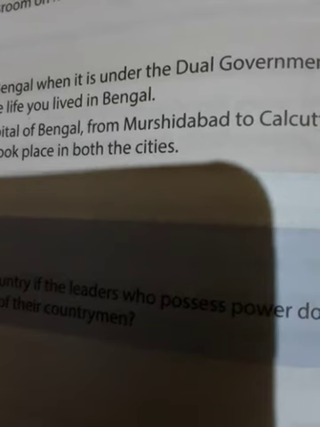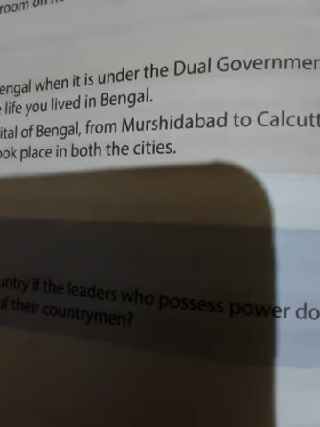Subsidiary alliance was offered to any Indian ruler who felt threatened by any external power. It was an offer of help and protection from the British to any regional ruler from external threats and even internal revolt.